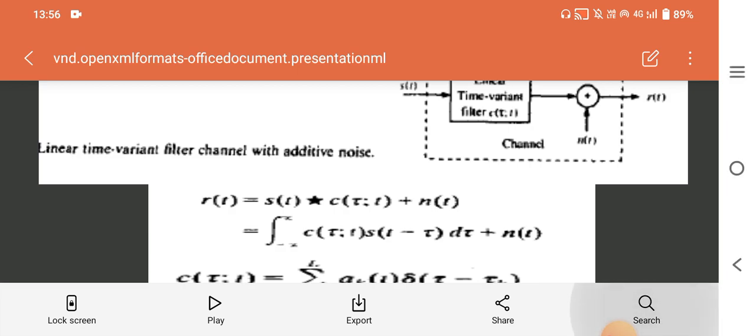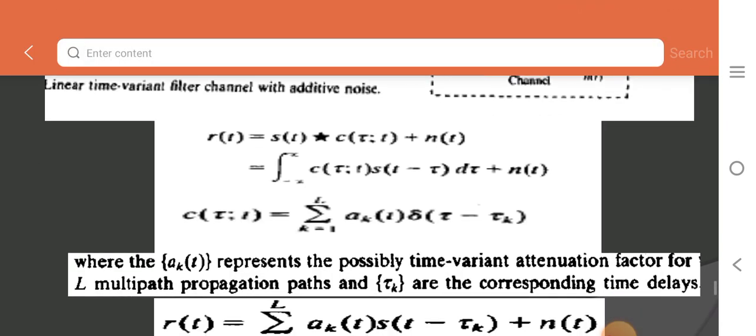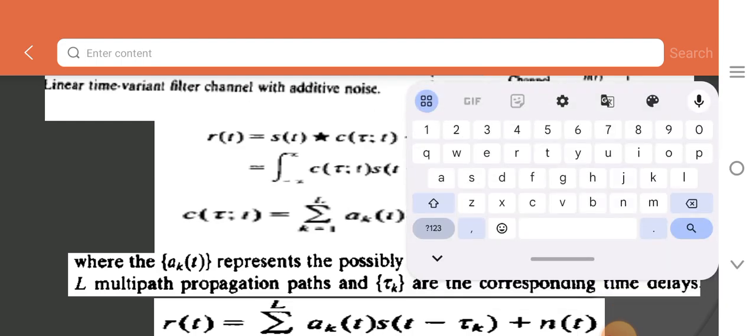Now, we need to understand that at different time instants, over multiple paths, we need to consider this in the equation form. So not only C of t, it is also considered as the integral of C of tau with respect to t into S of t minus tau d tau, plus n of t, where this C of tau with respect to t, the impulse response of the filter at time instant tau, is equal to the summation for k ranging from 1 to L of ak of t delta of t minus tau k.